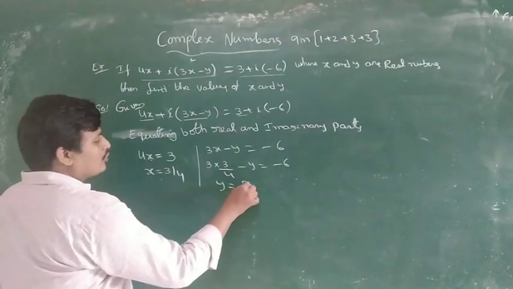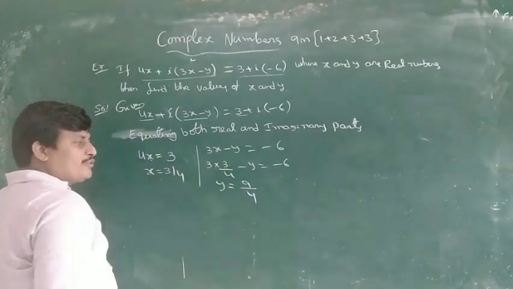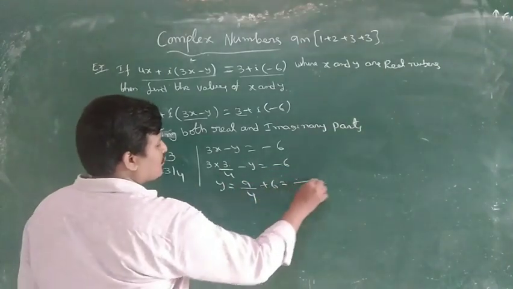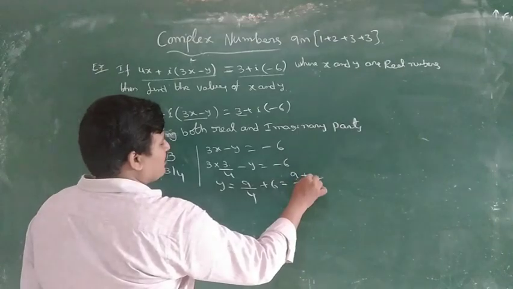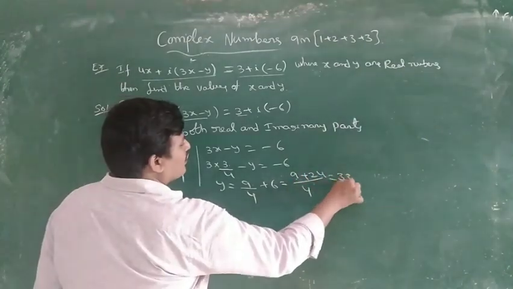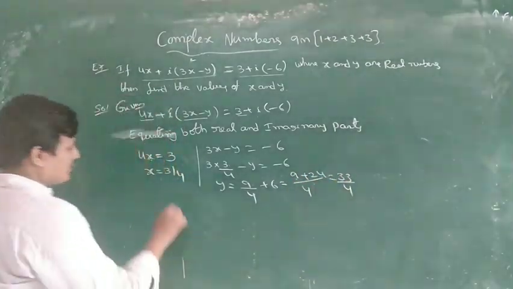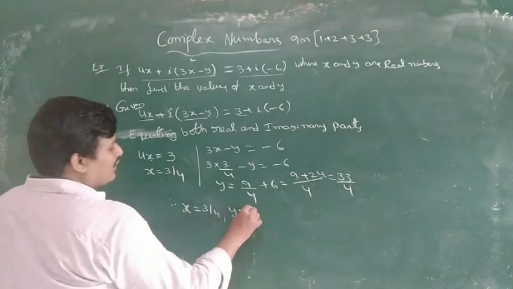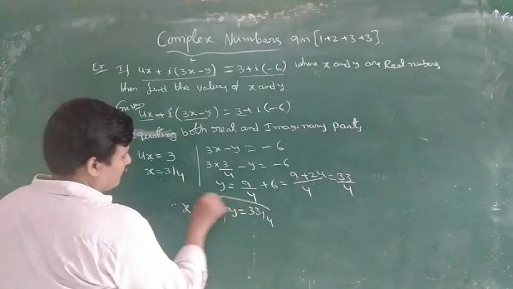So y is equal to 9 by 4, 3 into 3, plus 6. The LCM is 4: 9 plus 24 is 33 by 4. Therefore x is equal to 3 by 4 and y is equal to 33 by 4.